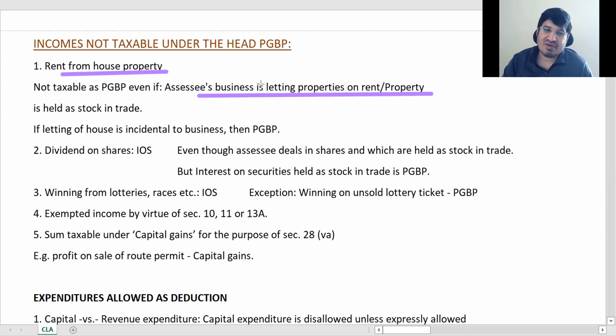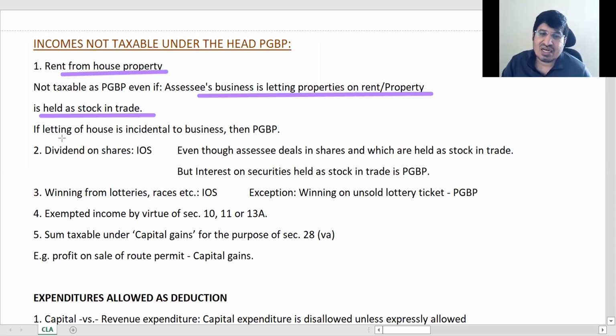So अगर property, even if his property is held as stock in trade में है, but उस बीच में उसने उसको रेंट में दे दिया कि चलो जब तक बिकता है कुछ आने दो पैसे करके. Okay, that rental income. So even if it is stock in trade and he has given it on rent for some time, for the time being, whatever rent money he gets, that will be house property. Okay. If you are using the rental capacity of a property and getting rent, okay, if you're getting that word rent, it will always be taxable as house property.